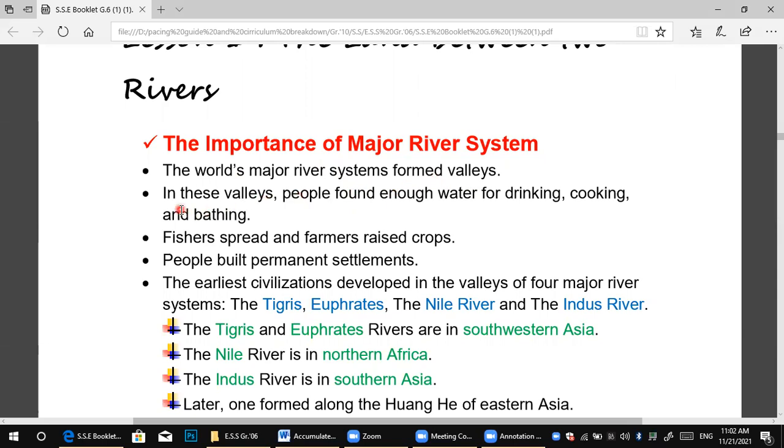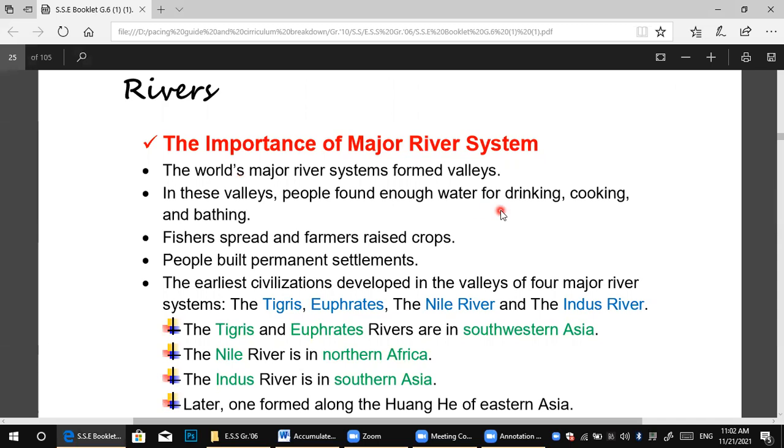So the second one here, in these valleys, people found enough water for drinking, cooking, and bathing. Again, in these valleys, where the river systems formed valleys, what happened? People found enough water. Of course, enough water for agriculture as you like, as you want. So here, enough water for drinking, cooking, and bathing, of course.